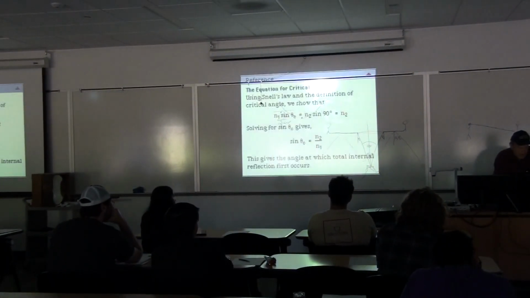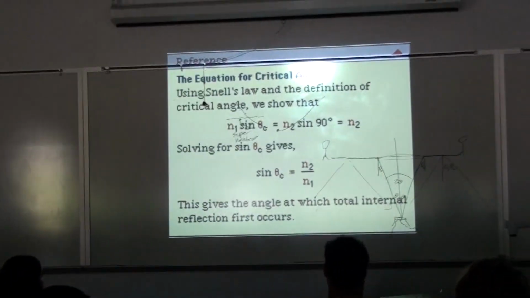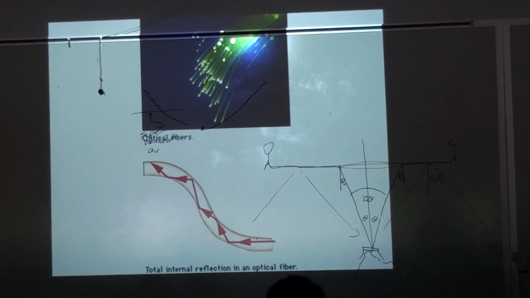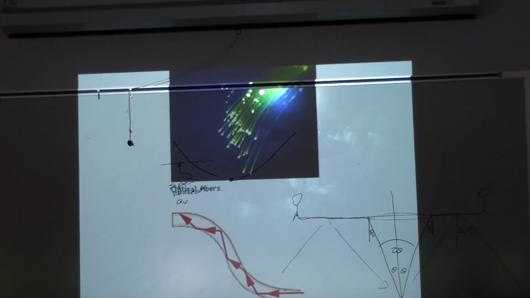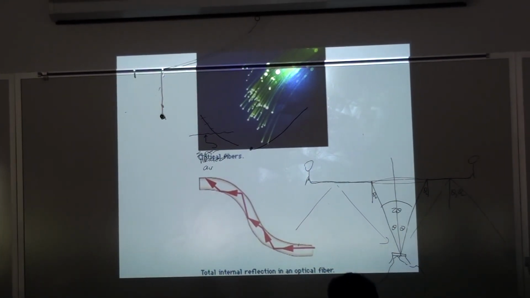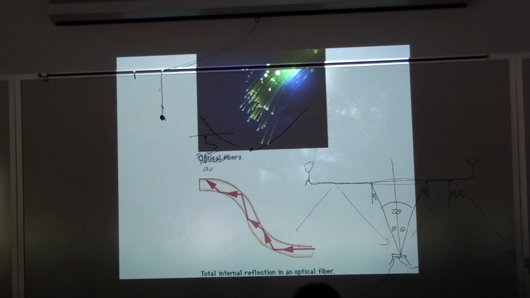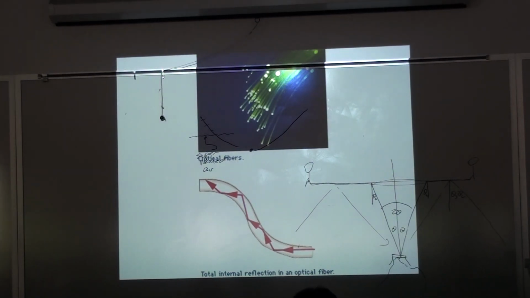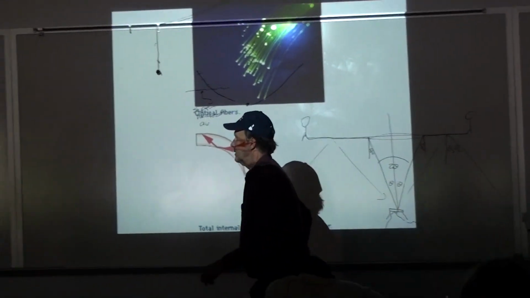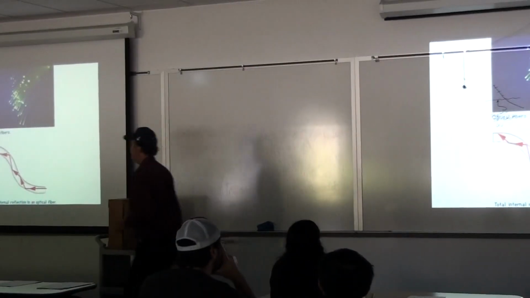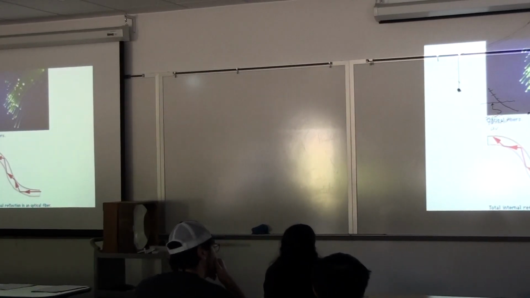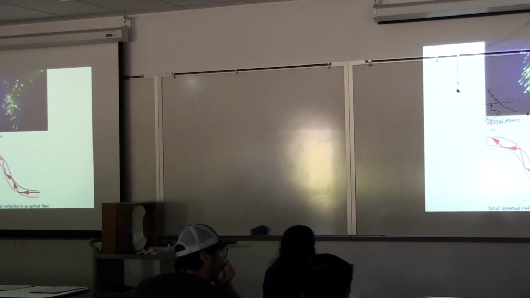For the critical angle. So the critical angle is just the ratio of the indices of refraction, as we said before. And then here is one of those optics light fiber tubes that allows for the light to travel along that path. Are there any questions about that? Okay, next, what I wanted to do is look a little bit at mirrors and how curved mirrors can deflect light.